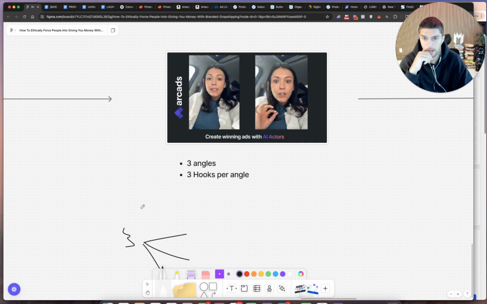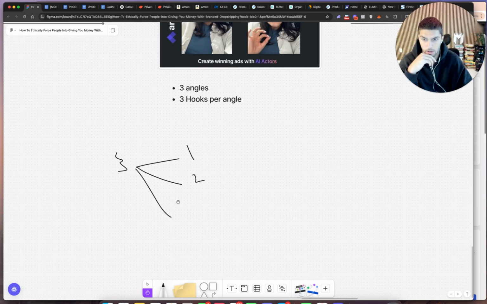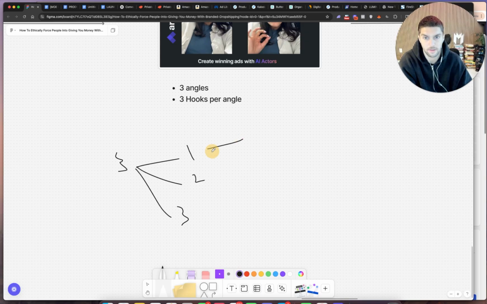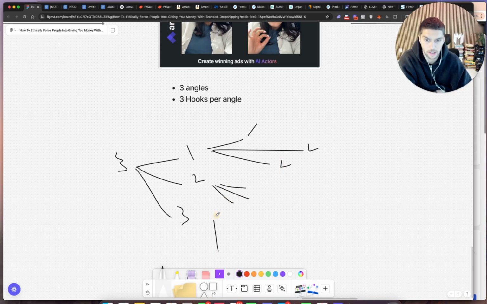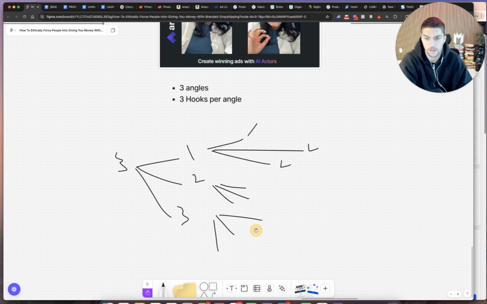And we're going to go ahead and pick 3 angles. So the 3 angles that we just made, and we're going to make video 1, video 2, and video 3. And then each one of these angles is going to have 3 hooks. So listen to this, try this, here's why this, right? And now you're going to have 10 videos that you can actually launch starting day 1.